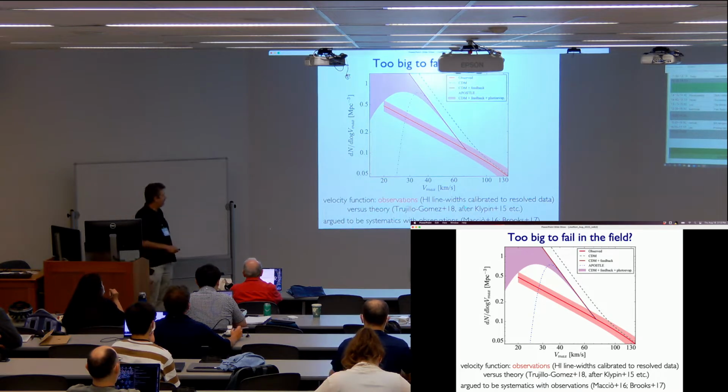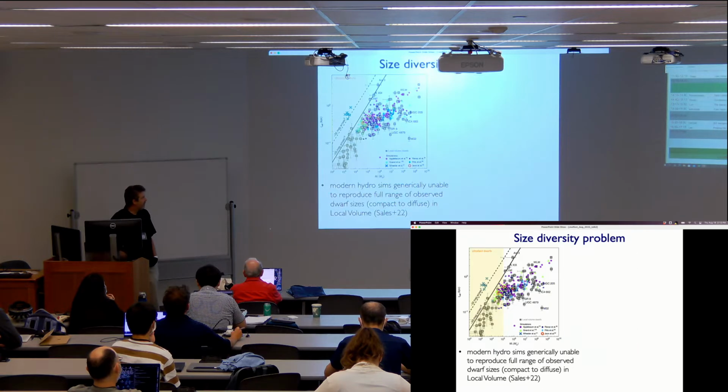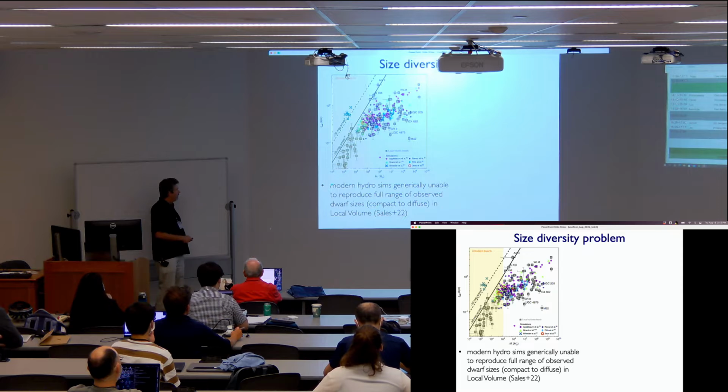The big problem here is that to get statistics for this, you have to use unresolved HI line widths. And how to interpret that is the number one problem here. There was some effort to calibrate that, so I'll come back to that issue of getting away from the line widths. The size diversity problem: this is a summary plot from this review paper by Salas, where the gray squares